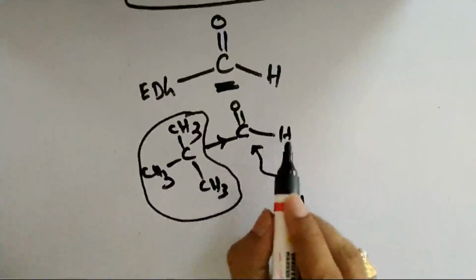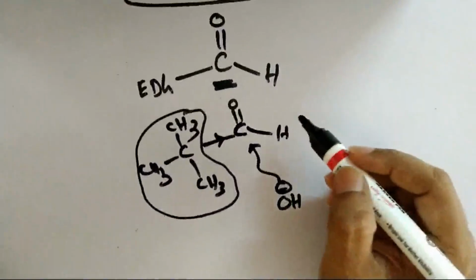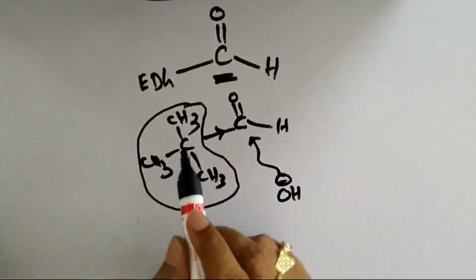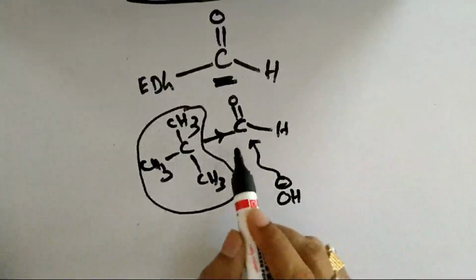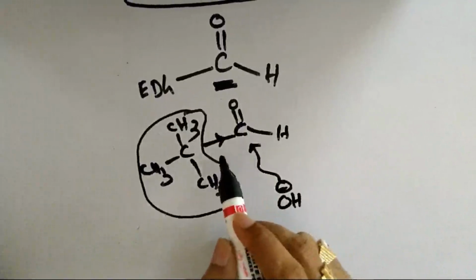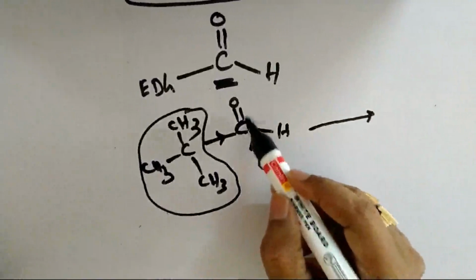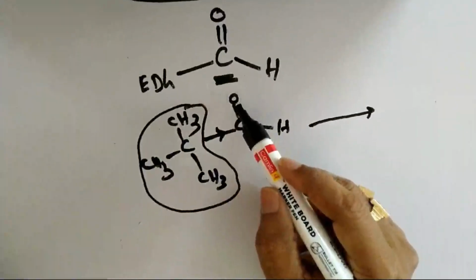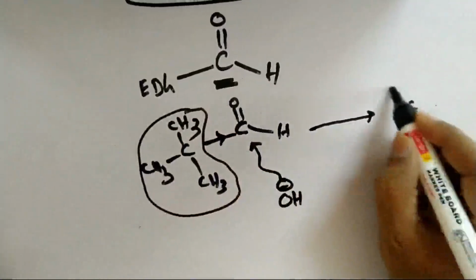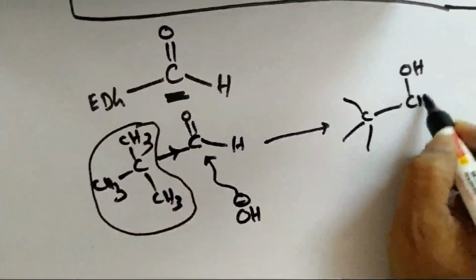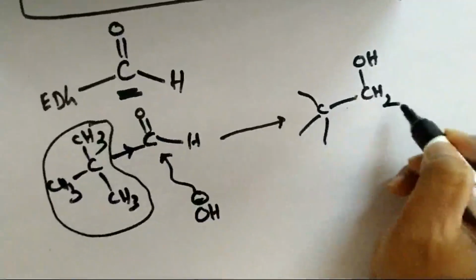So among formaldehyde and trimethyl acetaldehyde, only formaldehyde undergoes oxidation and the other undergoes reduction. Now what do you mean by reduction? Reduction is after all addition of two hydrogens. One hydrogen will be added here, the other here. Therefore the product obtained is CH2OH.